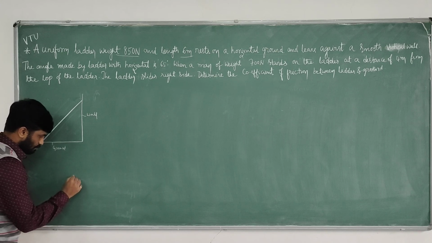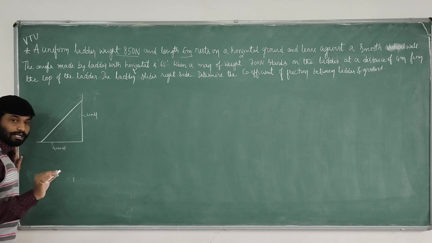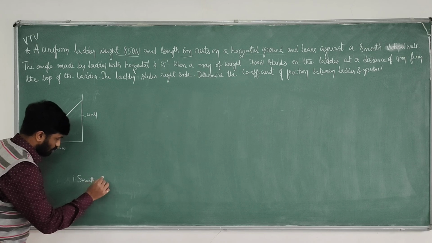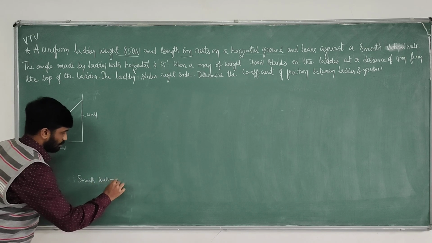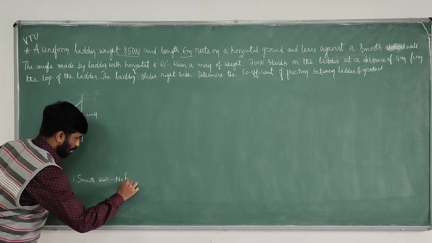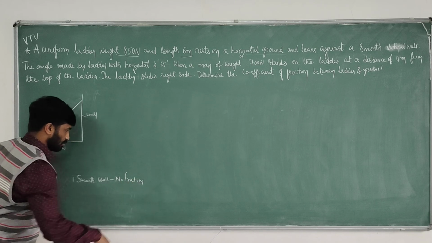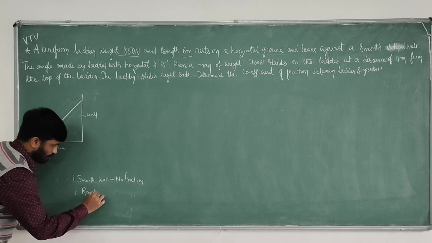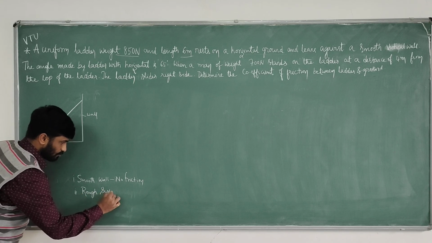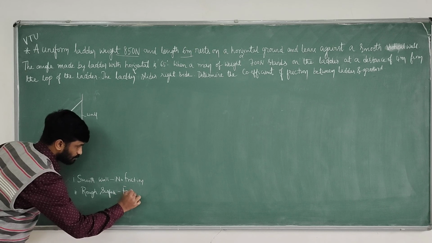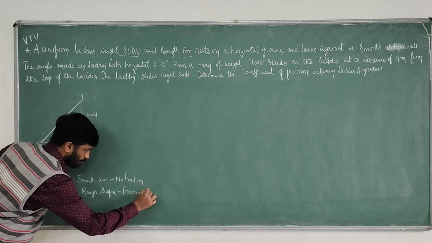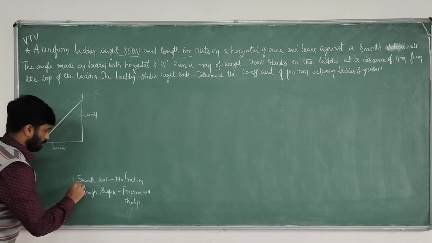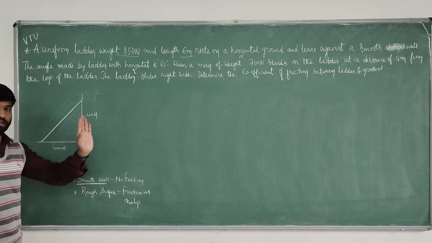If in the problem they make a statement like smooth wall, then there is no friction. For a rough surface, friction will develop. So observe whether this kind of statement is there or not.